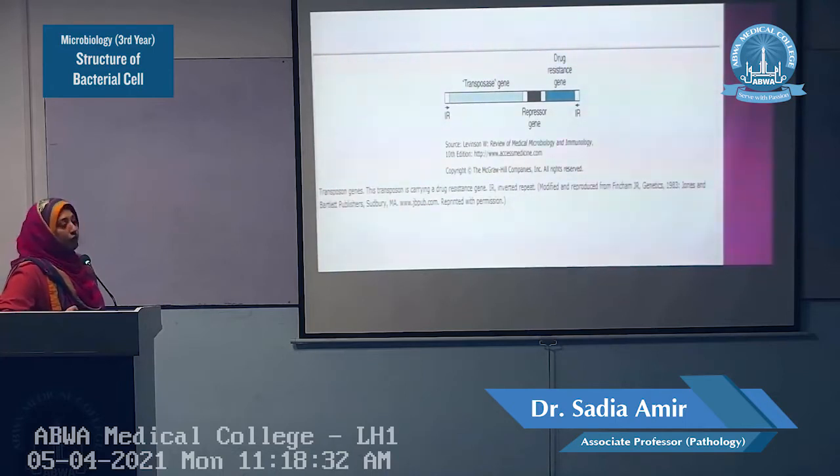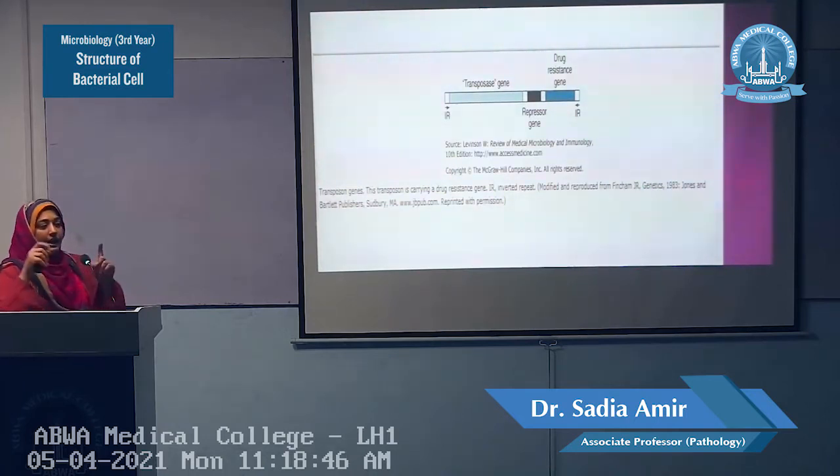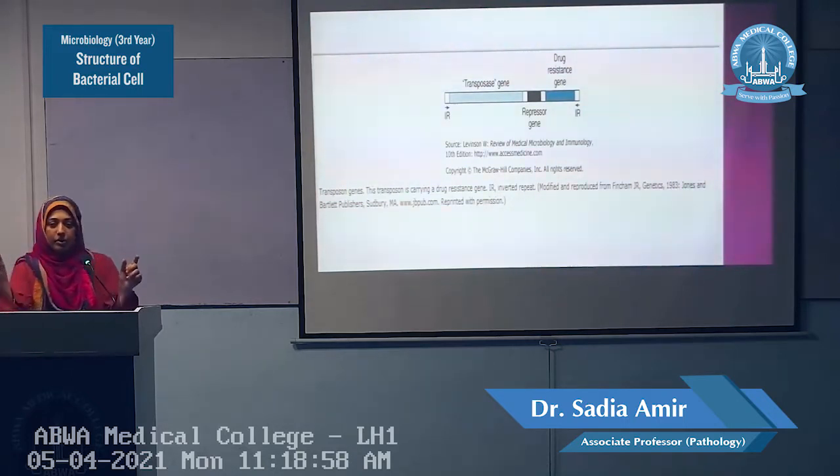This is the structure of the transposon. It has 4 domains. The first domain is the IR, the inverted repeats. At the terminal end of each transposon is a short sequence of DNA, of different base pairs, called the inverted repeats.